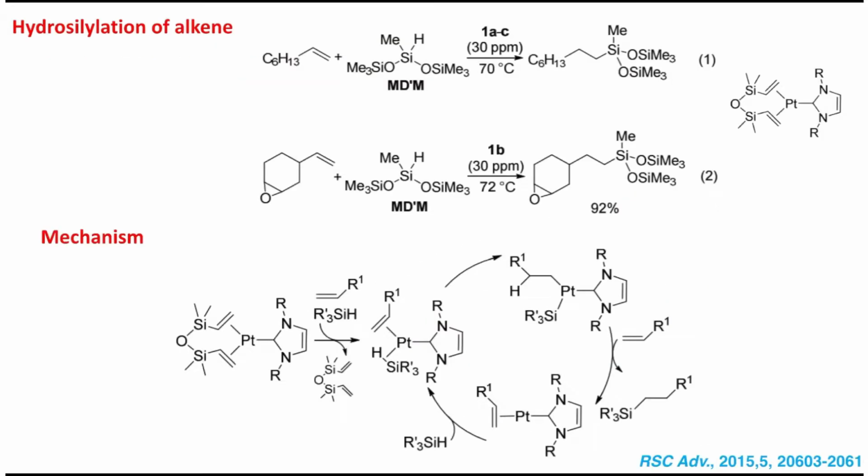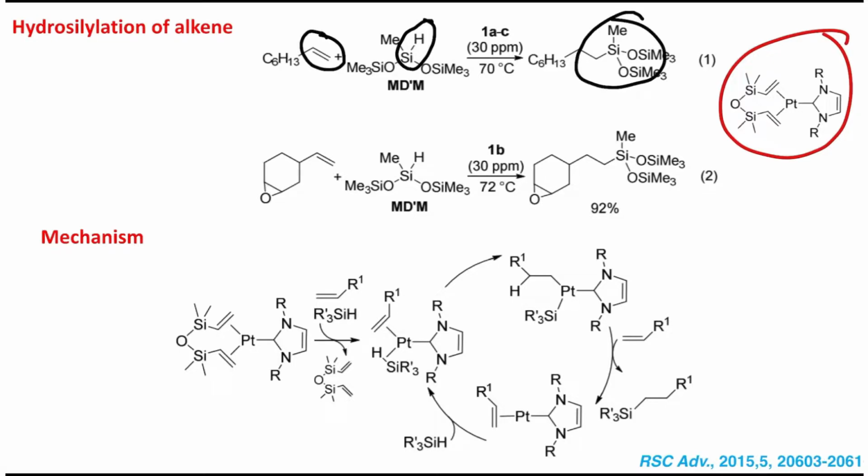Now let's discuss a few examples. For example, this is the first example using Marko's catalyst, and this is a simple hydrosilylation of the silicon-hydrogen bond across this double bond, and silicon goes to the terminal position. You can see a similar thing in this case also, but the interesting part of the second example is that the epoxide group is intact.